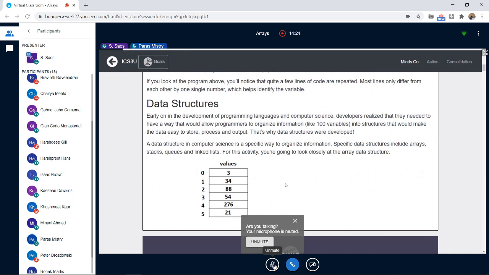And then, are arrays only for numbers? No, you can have names too, or strings too. And you have to have values in it. It's like a street with many houses. The street has a name, which is the name of the array. Every house has an address, like 0, 1, 2, 3, 4, 5 here. And some people live in those houses, like there is a value inside that house. So that's how you can remember an array.